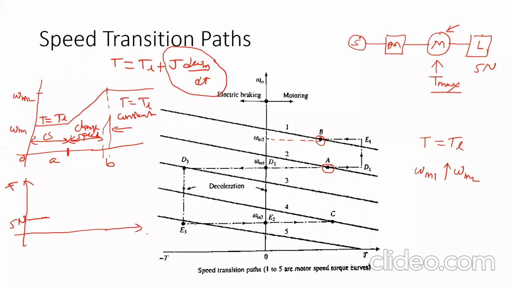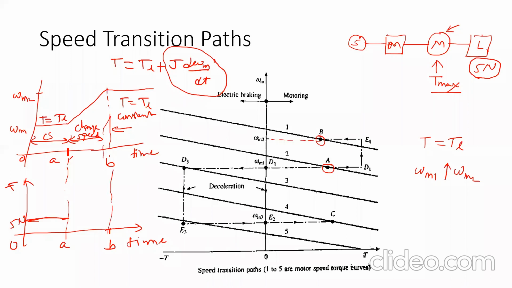Means if we want to draw the graph of the torque for this curve, torque on the time axis, and this is the speed on the time axis. Now we have selected the load equal to 5 Newton meter. So from 0 to A, the condition is T equal to TL. But from A to B, the machine has to drive the load plus the machine must be accelerated, which means the J d omega by dt term will be there.